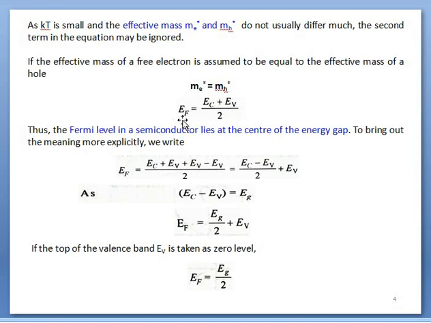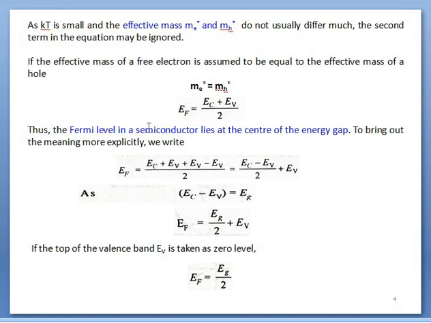It represents that the Fermi level lies in between the bottom of the conduction band and the top of the valence band, meaning it lies in the middle of the forbidden gap between the conduction and valence bands. To explain more explicitly, by adding Ev and subtracting Ev, we will have Ec minus Ev.